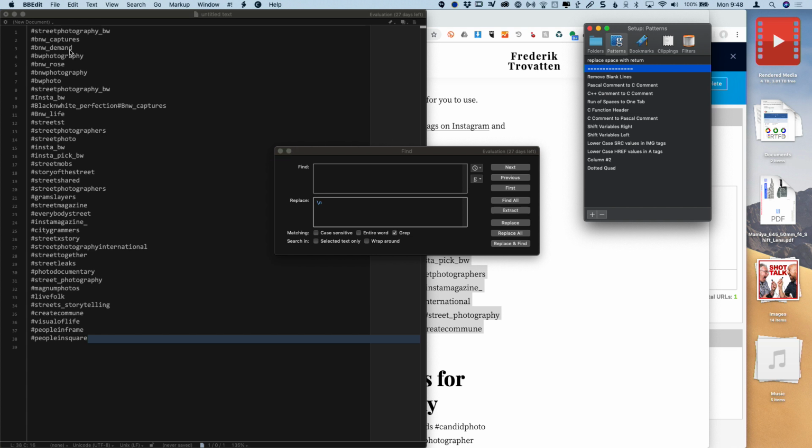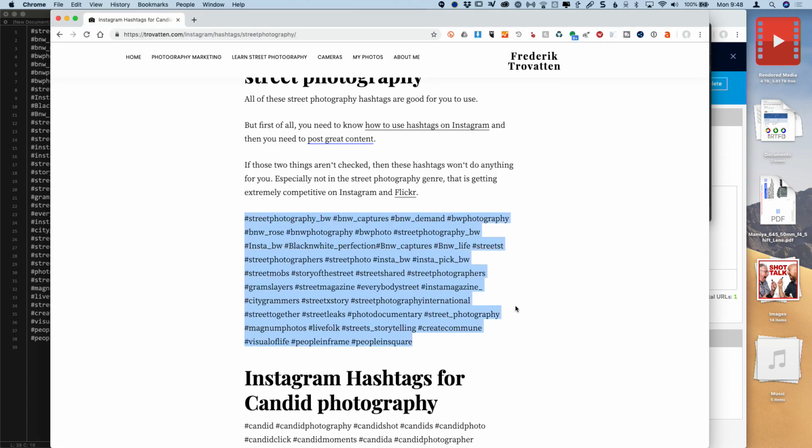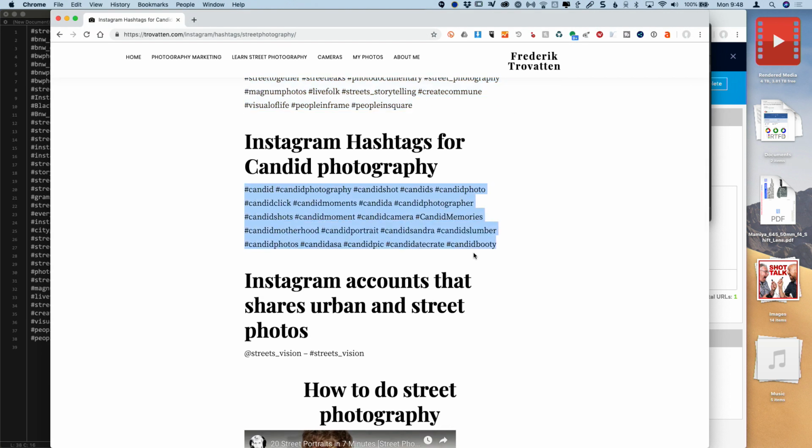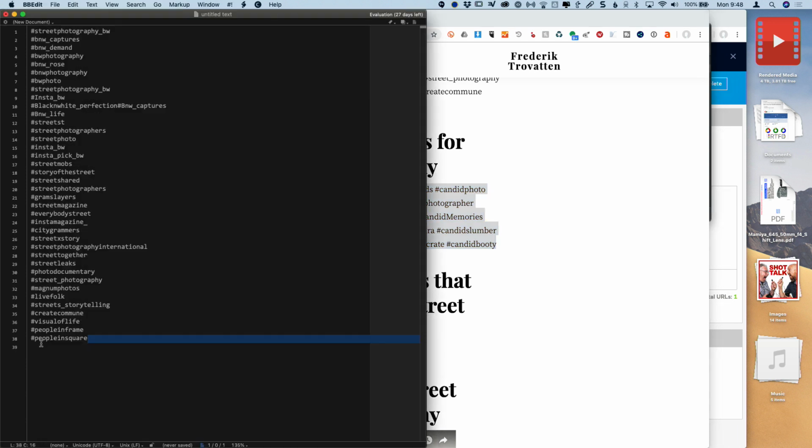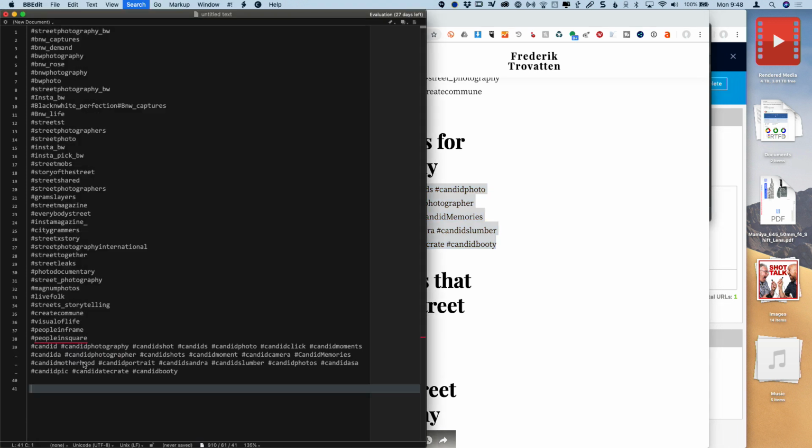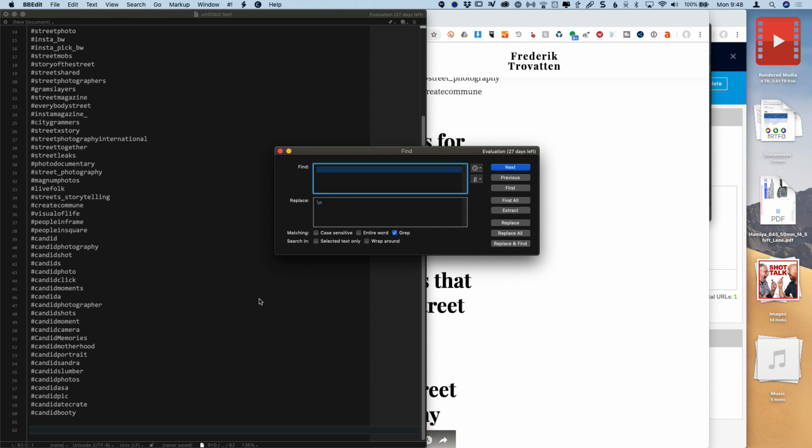The next one that I need to do is replace the hashtag with the URL. However, I have a lot more hashtags here to go through first. So let's finish cleaning this up. Let's grab these, copy those, and paste those in. So find, it's already got that in there, replace with return, good.